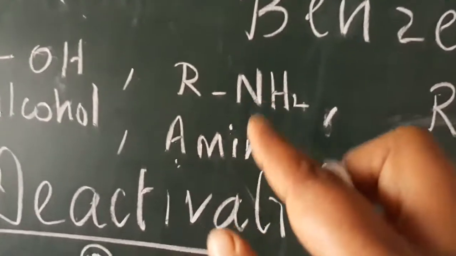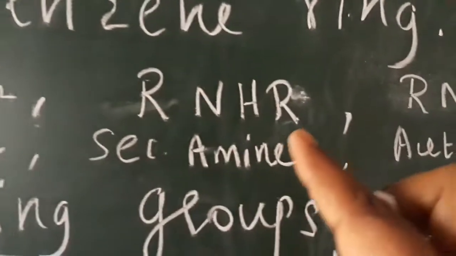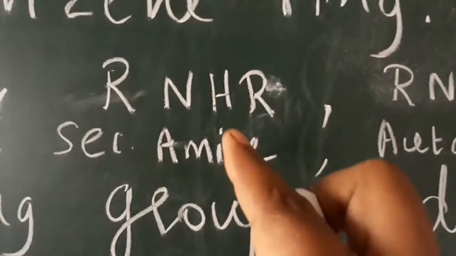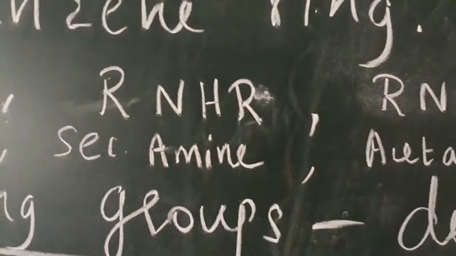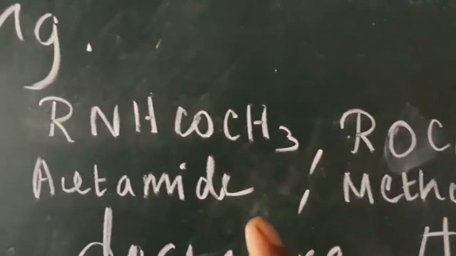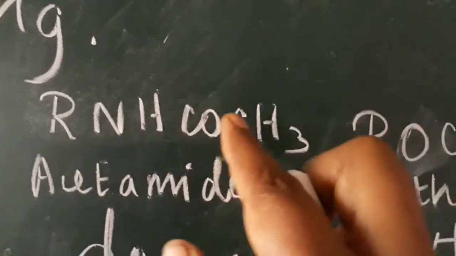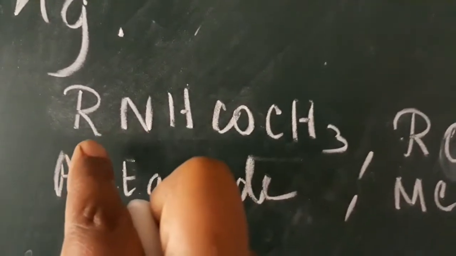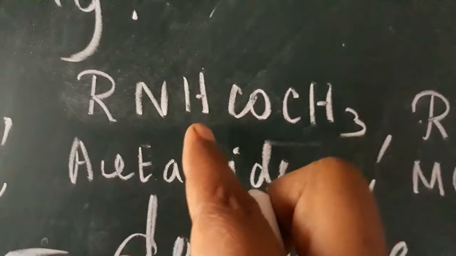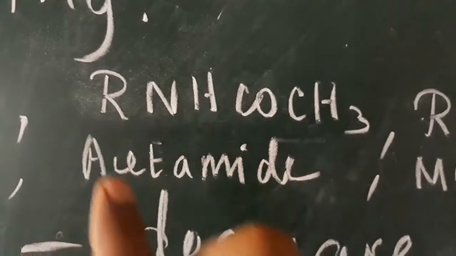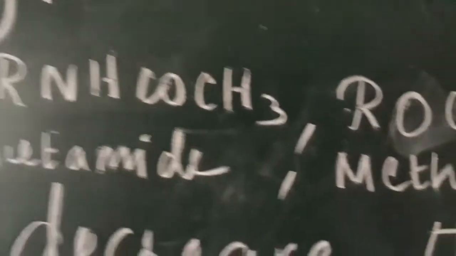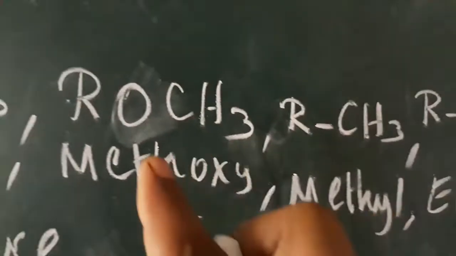Okay, and NH2 means amine. Bond NHR means secondary amine, because two groups are attached, so secondary amine. Next one, this is acetamide. This one is called an amide, and this is called acetamide. In acetamide, one hydrogen is replaced with benzene. So this is phenylacetamide.